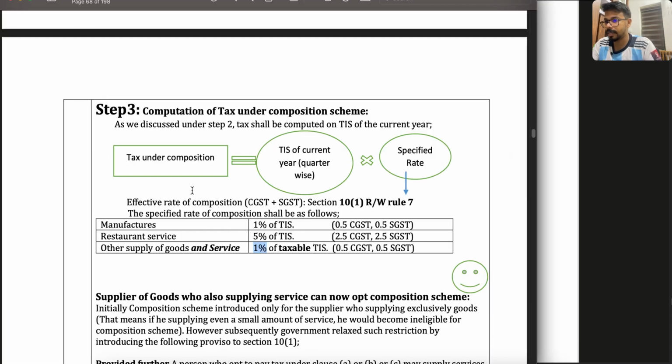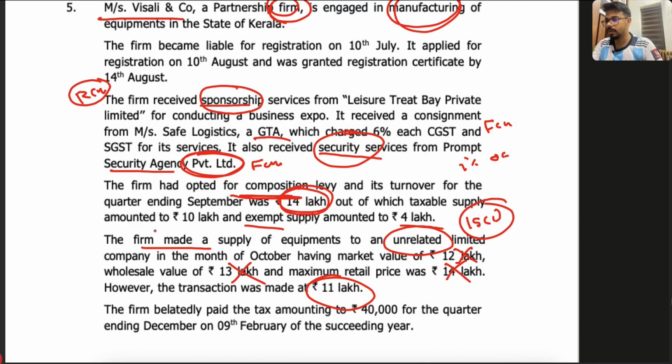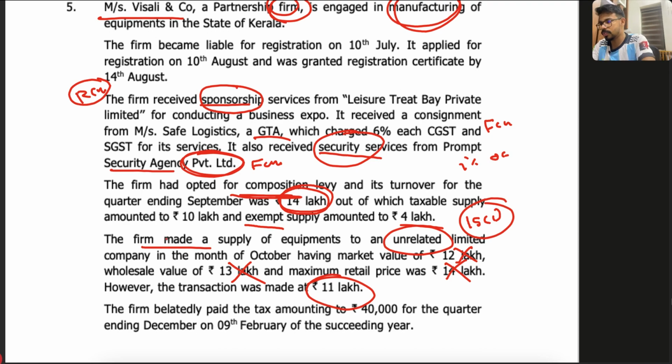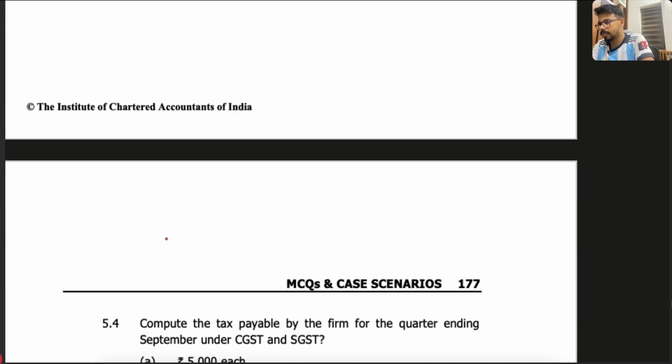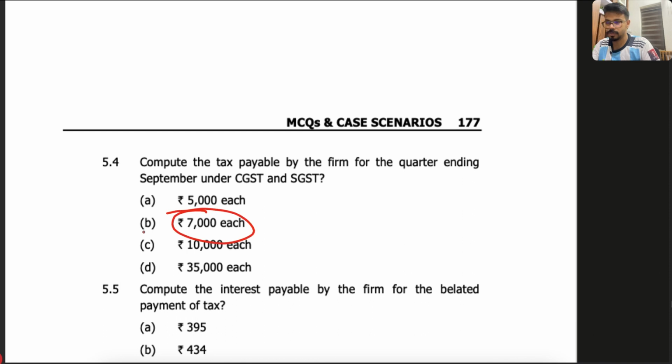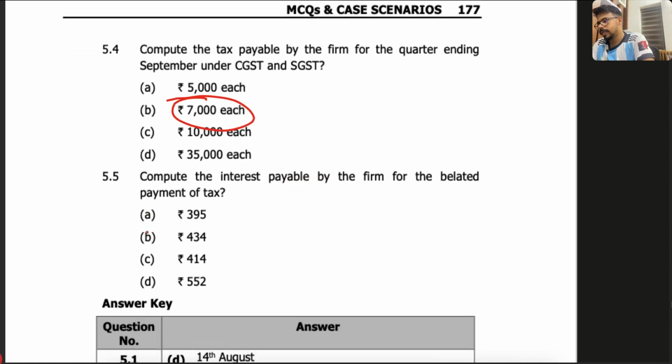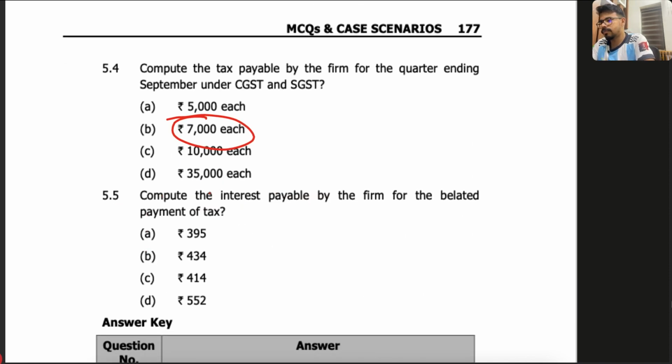In the case of a composition dealer under the composition scheme, if you are a manufacturer or a restaurant service, you have to pay the GST on the exempted supply also. So what would be the answer? 14 lakh into 0.5%. So 7,000 each. 7,000 each is the correct answer.